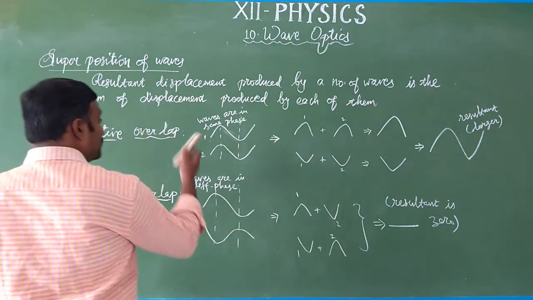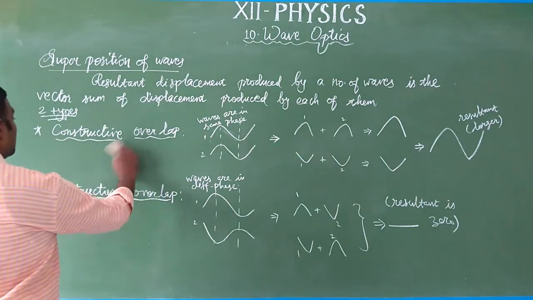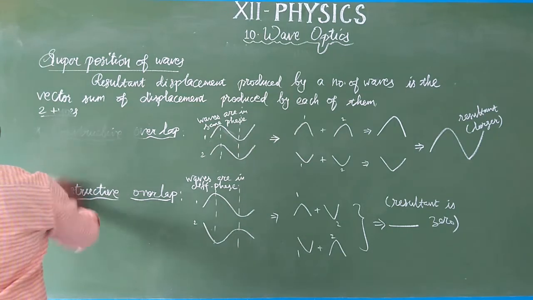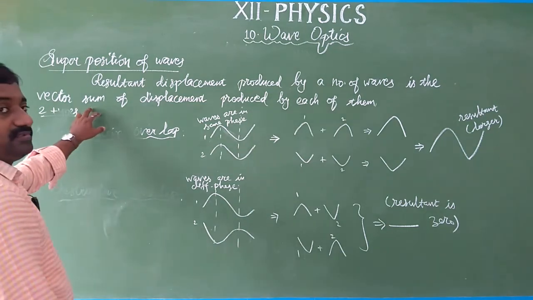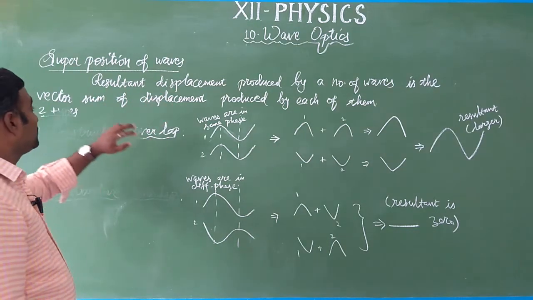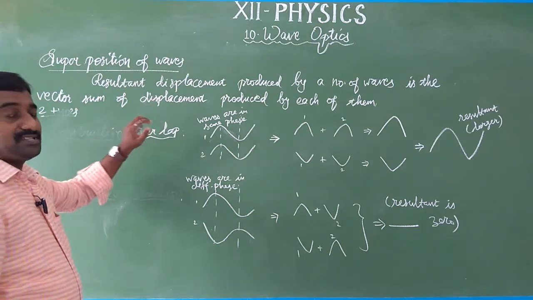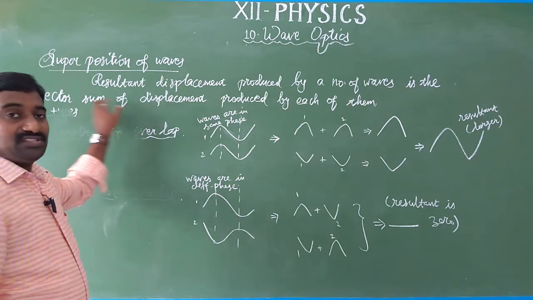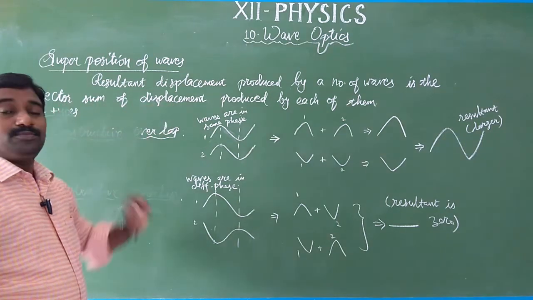Next, using the superposition principle, we are going to see the constructive overlap. But actually this is a definition. The resultant displacement produced by a number of waves is the vector sum of displacement. So what should we do with everything? Superposition. That is the vector sum of the displacement produced by each of them.